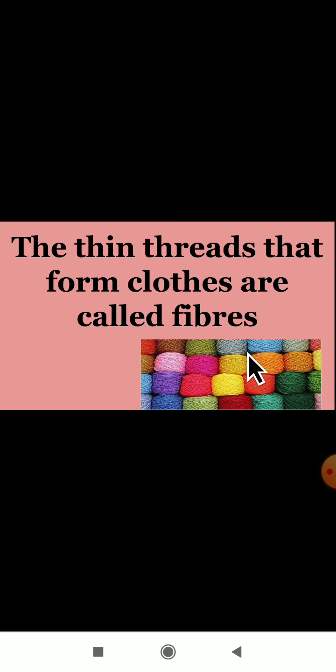Can you see the picture here? These are the fibers, the thin threads. Yes, by using these thin threads, the people will weave the clothes. What is the definition of fibers then? The thin threads that form clothes are called fibers. You can see the picture of fibers here. These are the thin threads.